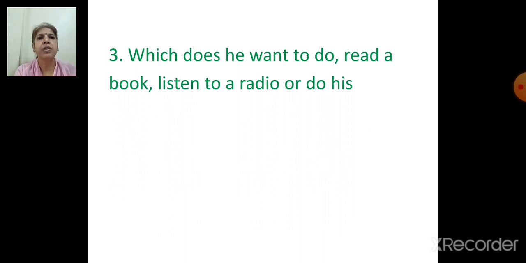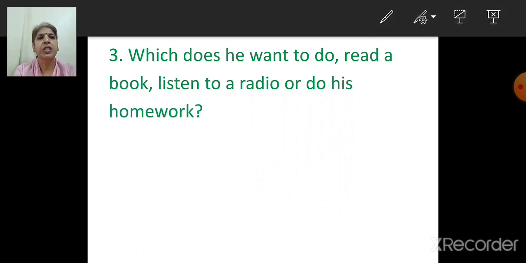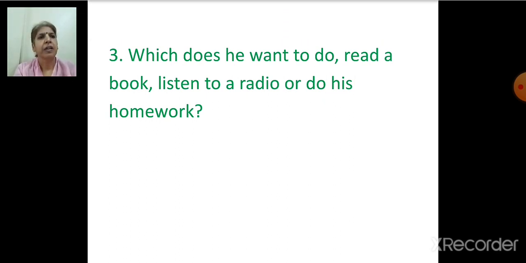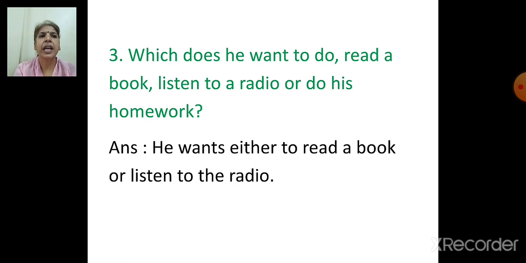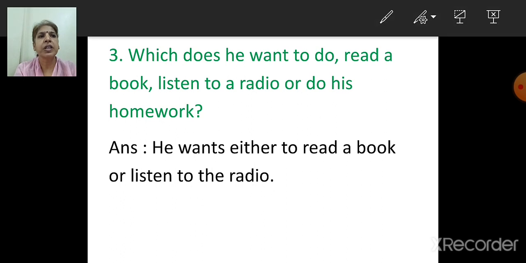Which does he want to do? Read a book, listen to the radio, or do his homework? So we have to choose an option, children. Which are the options here? That is read a book, listen to the radio, or do his homework. So the answer will be, that is he wants either to read a book or listen to the radio. So which options have we taken, children? He wants either to read a book or listen to the radio.